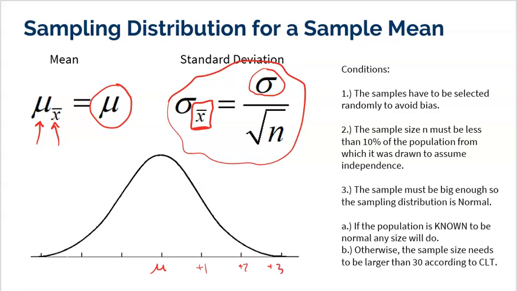Well, what's different than proportions that we learned last unit is there's no such thing as successes and failures when you're working with quantitative data. So we actually have two things here. One, if the population is told to you to be normal, like if we know that the length of largemouth bass fish in Lake Erie is already normal, then any sample size will produce a sampling distribution that's normal. Otherwise, we will need the central limit theorem, which tells us it doesn't even matter what the population looks like. All sampling distributions will still be normal as long as your sample size is 30 or larger.